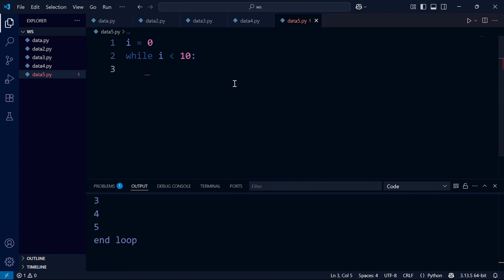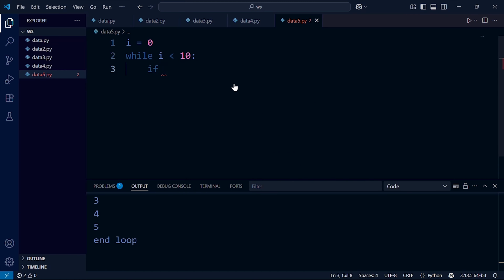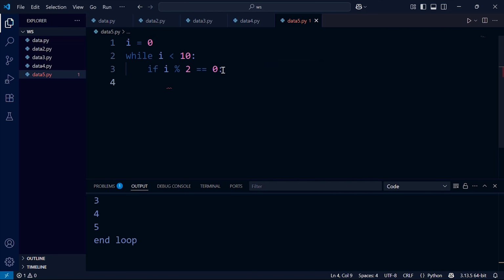And also we need to check the condition of the even number, so we check if i modulus 2, which gives the remainder, is equal to 0. If we divide i by 2, we take the remainder using modulus, and we check if the remainder is equal to 0, then press enter.